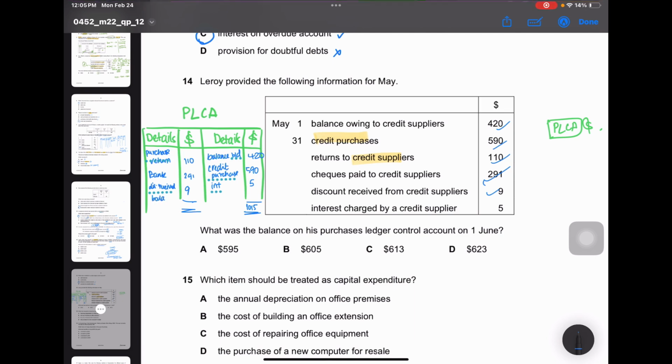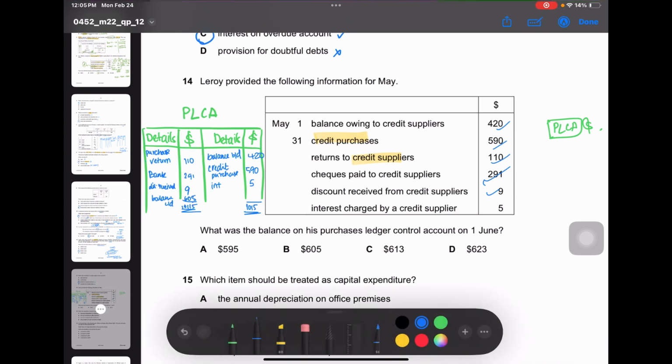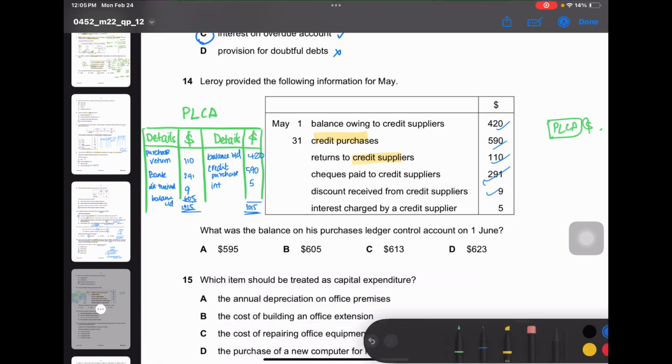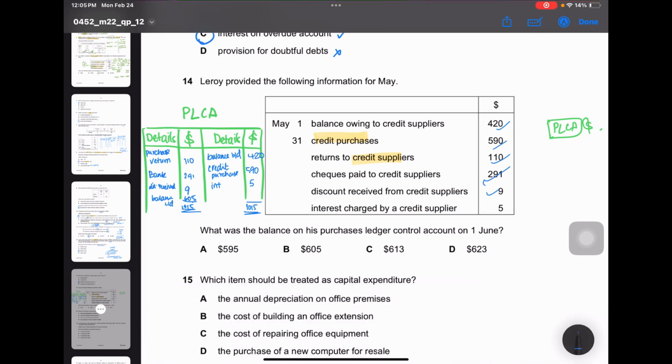So you put balance c/d 605, total 1015. So 110, 291, 9 plus 605. It's always good to double check your answers. So 605, the answer is B.